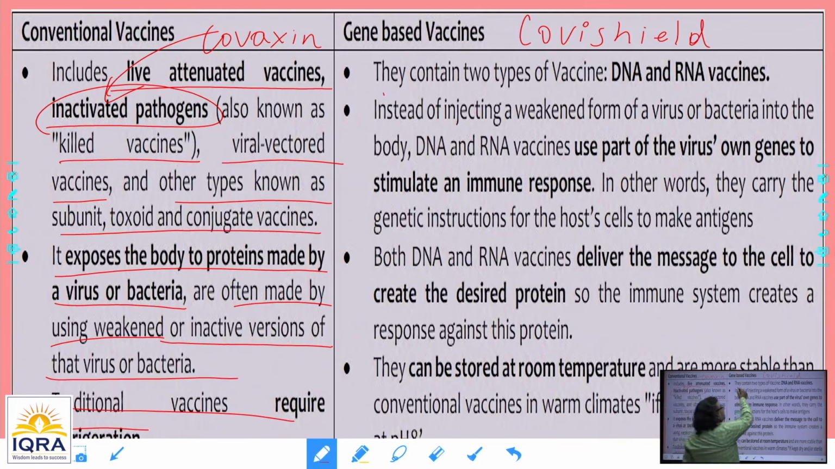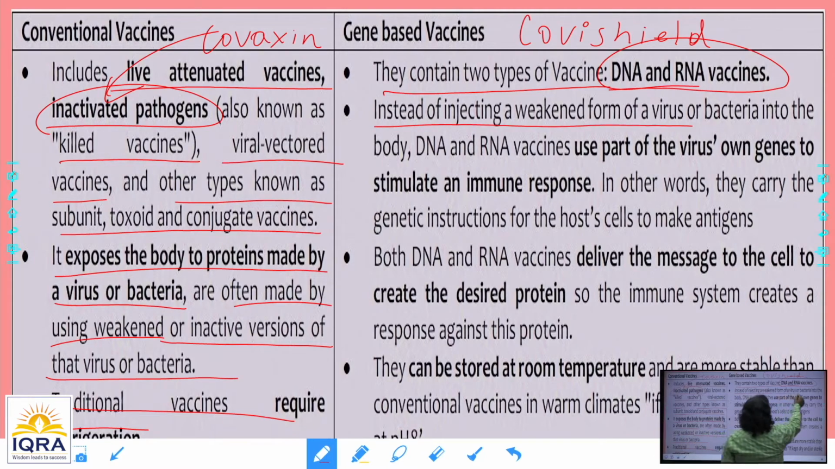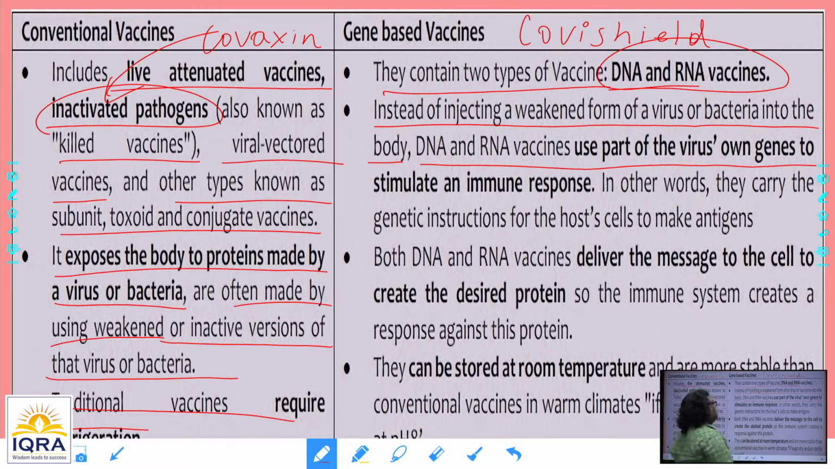Whereas gene-based vaccines contain two types, either DNA vaccine or RNA vaccine. Now what happens there? Instead of injecting a weakened form of the virus or bacteria or the pathogen into the body, DNA and RNA vaccines use part of the virus's own genes, like in the case of COVID-19, the RNA of the coronavirus, to stimulate an immune response. What is the meaning of that? This kind of vaccine carries the genetic material of the virus, which the host cell can recognize and make antigen, and then the immune system makes antibodies in response to that.